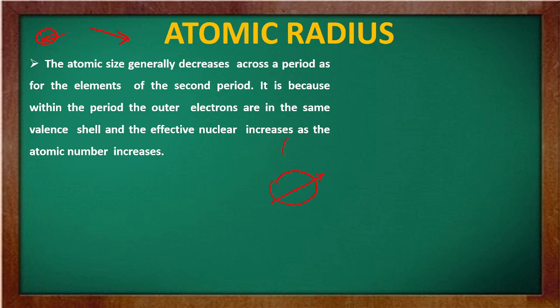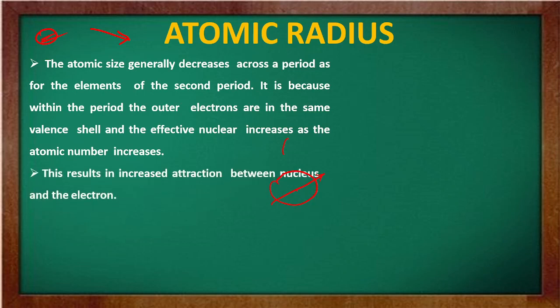Now within a family, or a vertical column of the periodic table, the atomic radius generally increases with the atomic number, as I'll show you now. The result is increased attraction between the nucleus and the electron. Now, how it happens, you see.